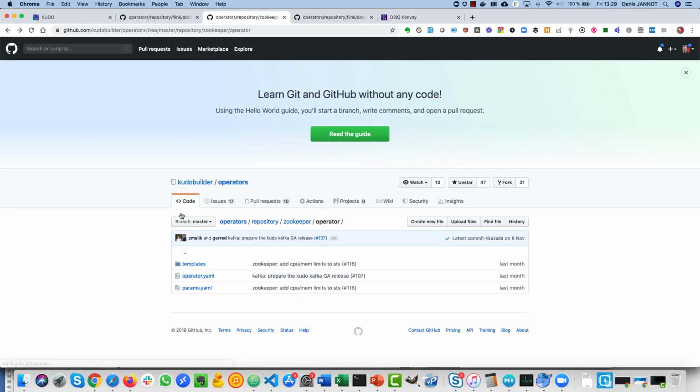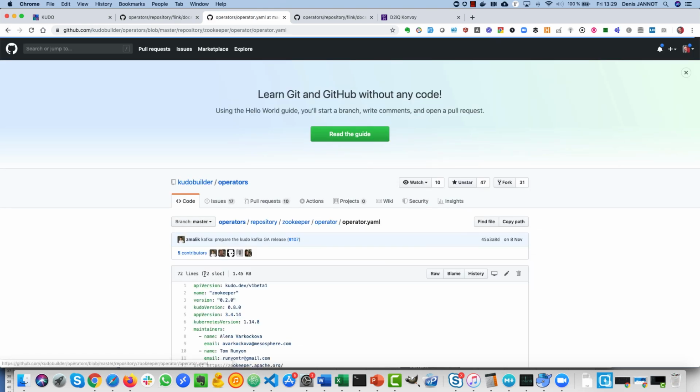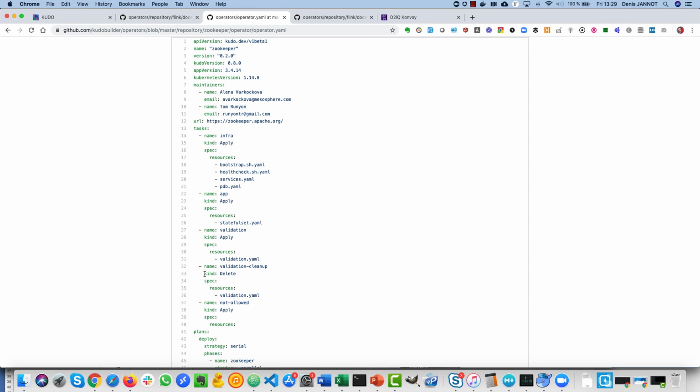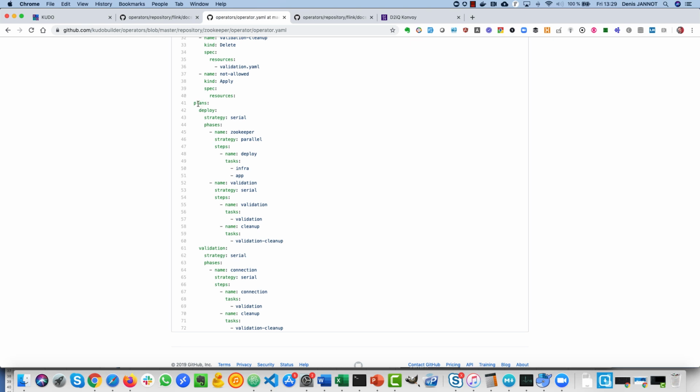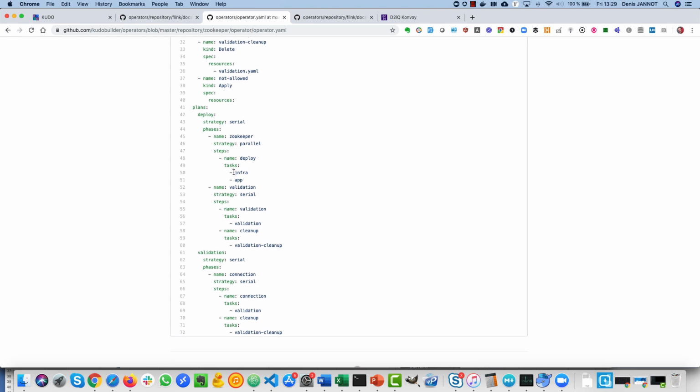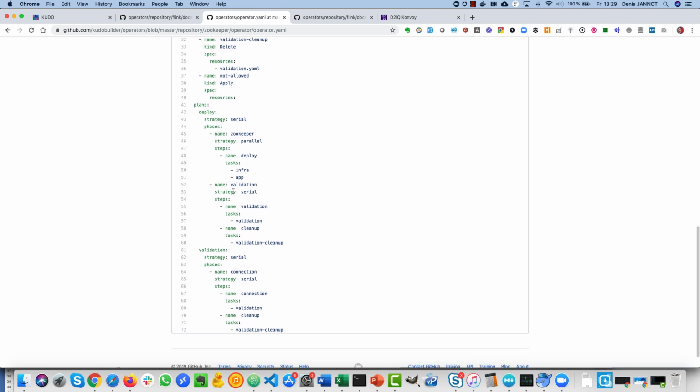Then there is this operator.yaml that shows the logic of how to deploy and maintain this operator. So here you see there is a deployment plan with two phases, one for Zookeeper, one for the validation. And the first one deploys Zookeeper with two tasks, the infra and the app task. And the second one just validates that Zookeeper has been deployed correctly.